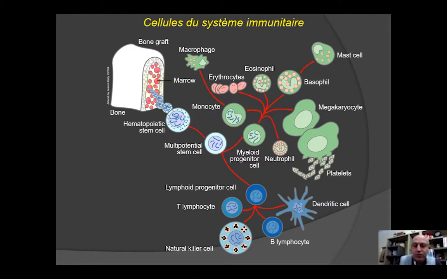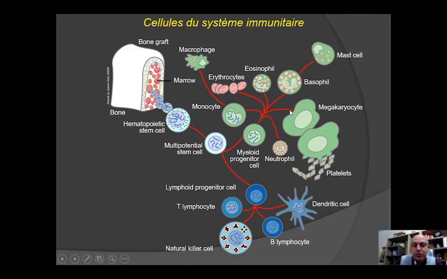As with most immune cells, they are born in the bone marrow, and we see here that all the cells derive from the hematopoietic stem cells, or the multipotential stem cells. We will have the myeloid progenitor cells, lymphoid progenitor cells, and we have, of course, erythrocytes. There are specific cells. Monocytes will grow in the tissue into macrophages. We will have eosinophils.